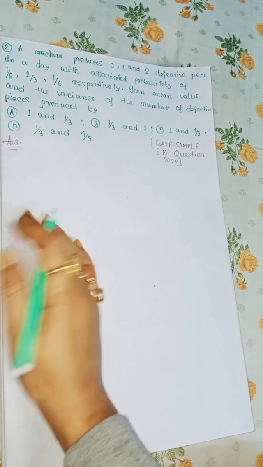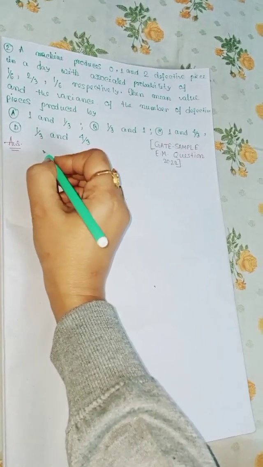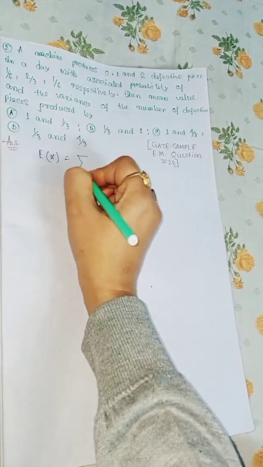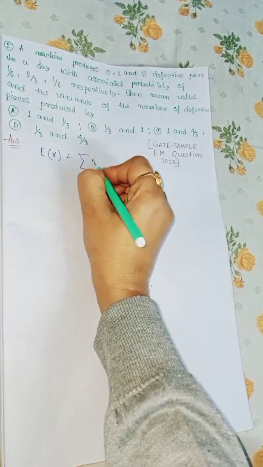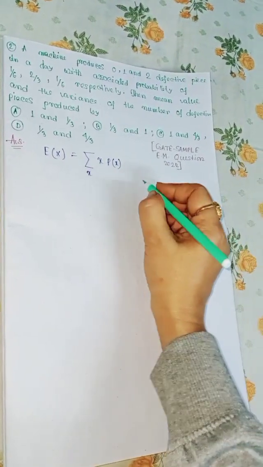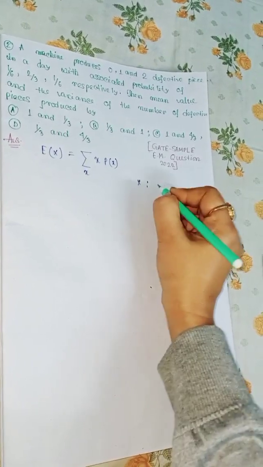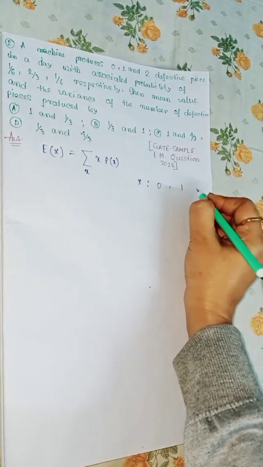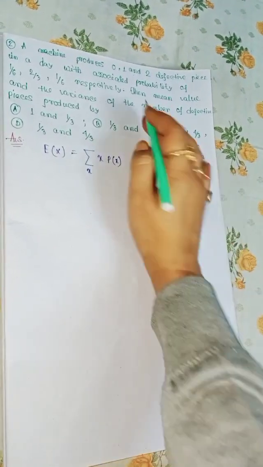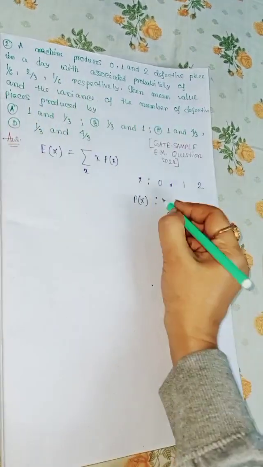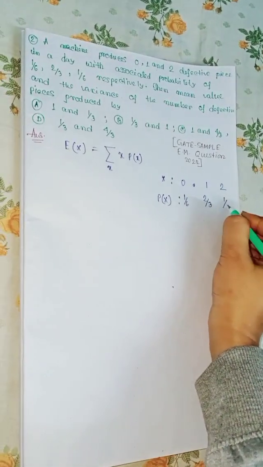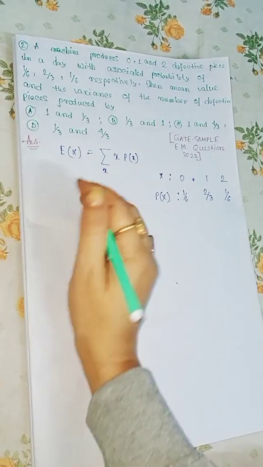So here let us calculate E(X), which is equal to the summation of x P(x). P(x) is the possible outcomes. So here x is equal to 0, 1 and 2, and the probabilities are 1 by 6, 2 by 3, 1 by 6. Now put it down.